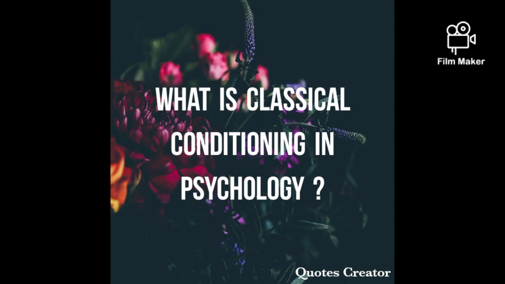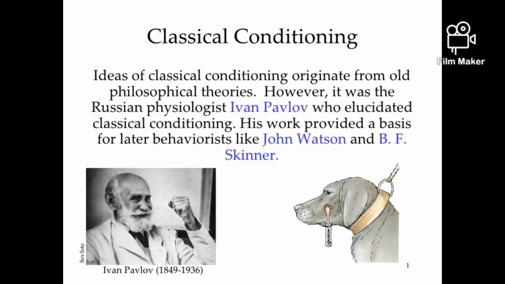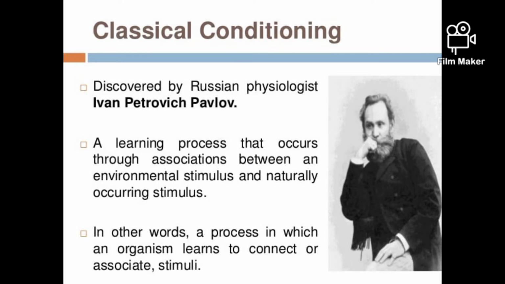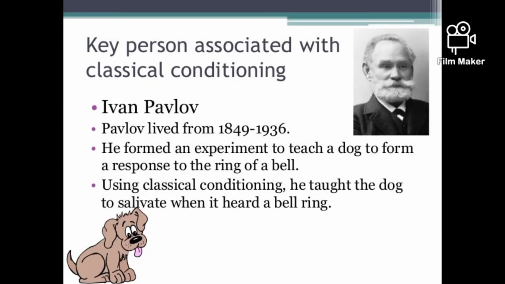First of all, we will start from the question: what is classical conditioning in psychology? The definition. Classical conditioning is also known as Pavlovian or respondent conditioning. It is very famous in the field of psychology, and was discovered by the Russian physiologist and psychologist Ivan P. Pavlov. This is a learning process that occurs through associations between an environmental stimulus and a naturally occurring stimulus. In simple terms, two stimuli are linked together to produce a new learned response in a person or any kind of animal.